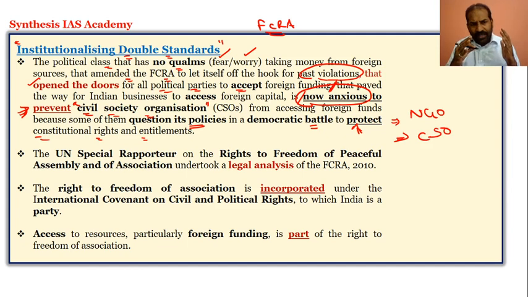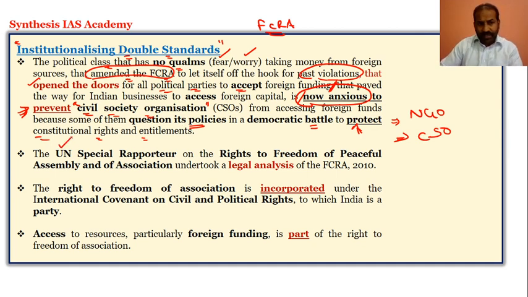So if there are any such civil society organizations, this amended FCRA will definitely give open access to the government or the Ministry of Home Affairs to prevent such civil society organizations, to cancel, suspend, or not to review them.